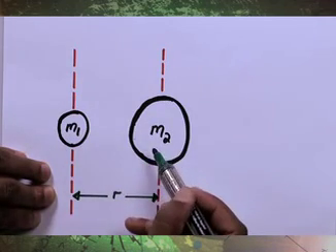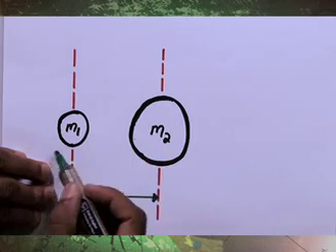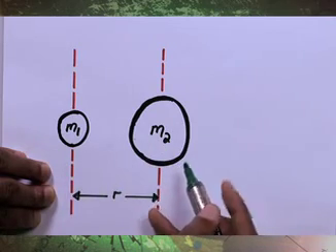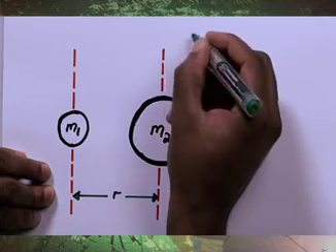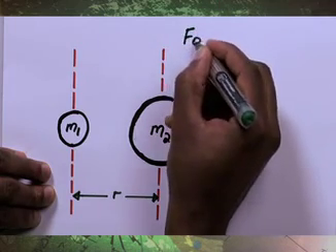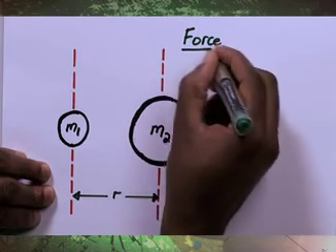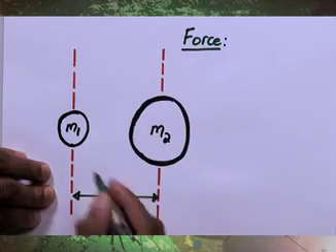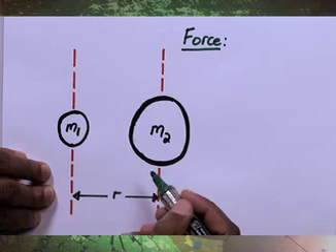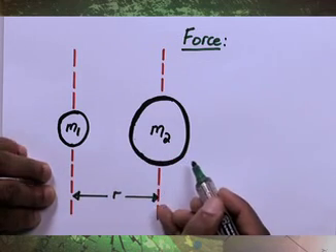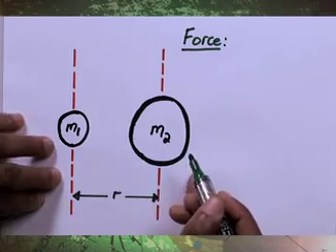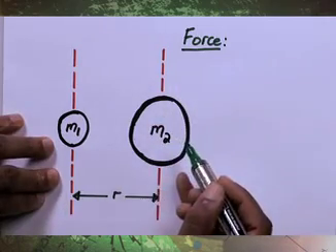And at the distance where they are now, they are within the field of each other, and therefore each one of them experiences a force. So there is a force that they are experiencing, these two objects, due to being in the field of each other. Okay, gravitational field.